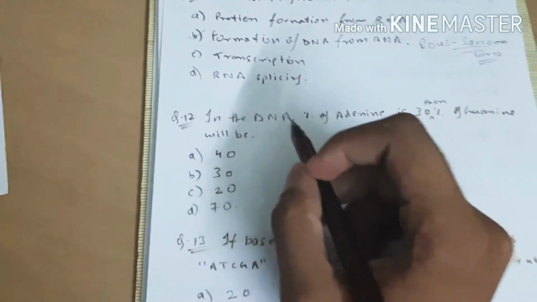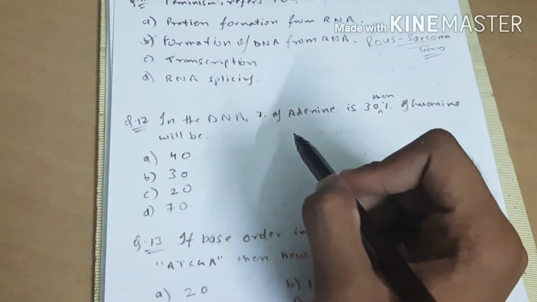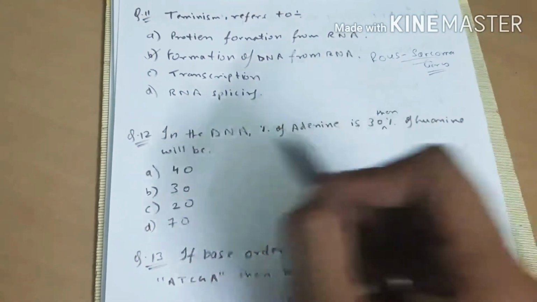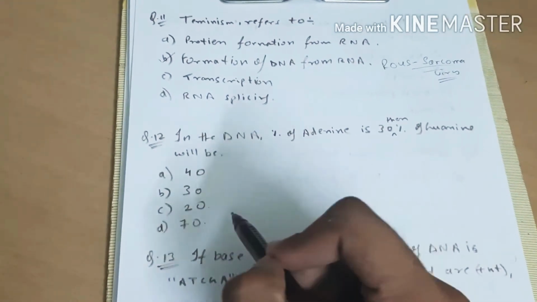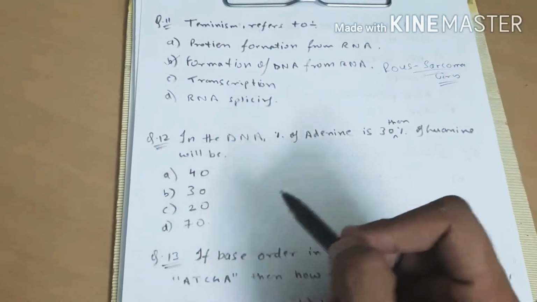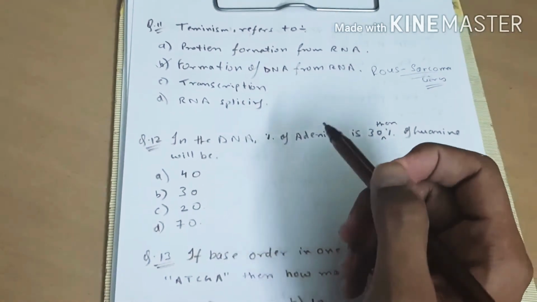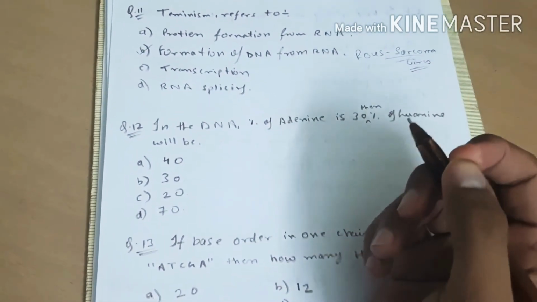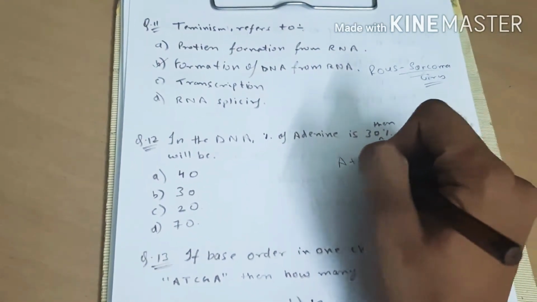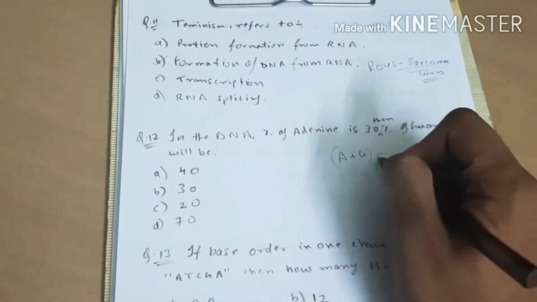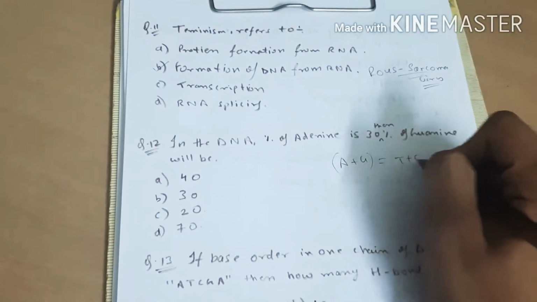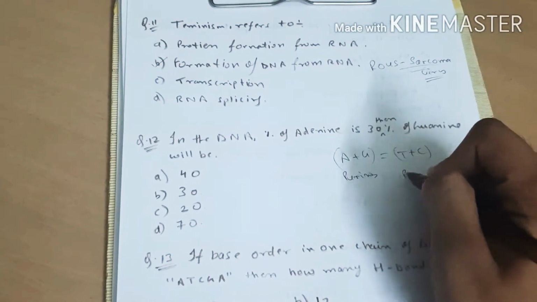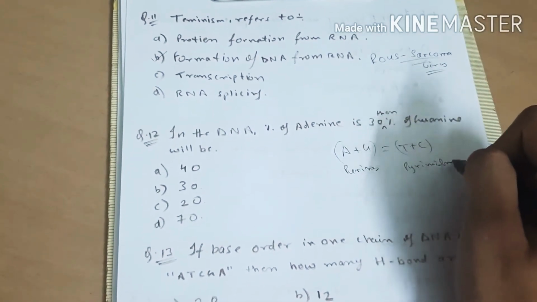Now question number 12. In the DNA, percentage of adenine is 30, then percentage of guanine will be 40%, 30%, 20% or 70%. For this question, we use Chargaff's rule, which is purine is equal to pyrimidines, or A plus G is equal to T plus C. Okay, these are purines and these are pyrimidines.